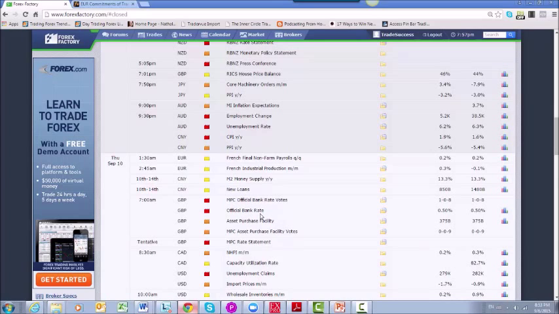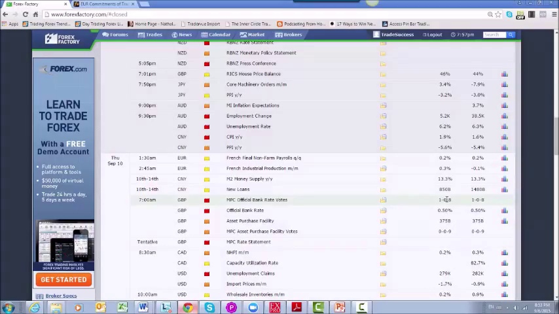The bank rate is not expected to change. However, last time we had heard Governor Carney talking about a potential increase in interest rate early into 2016. However, the last time we saw the official bank rate votes, they remained the same. And this time, the market will be looking to see if there is further change in these votes.